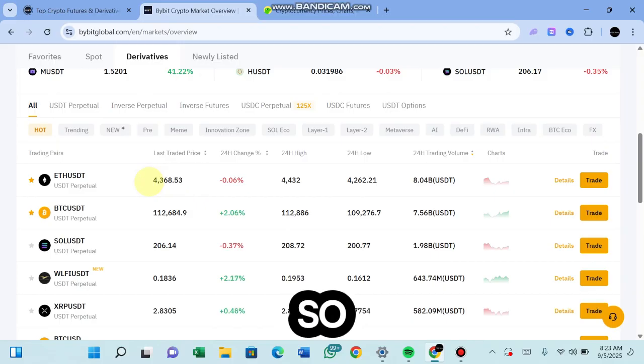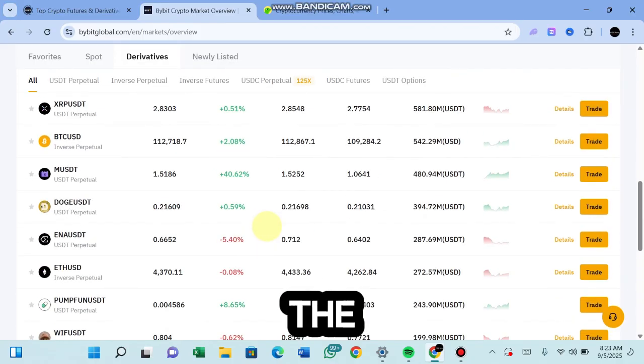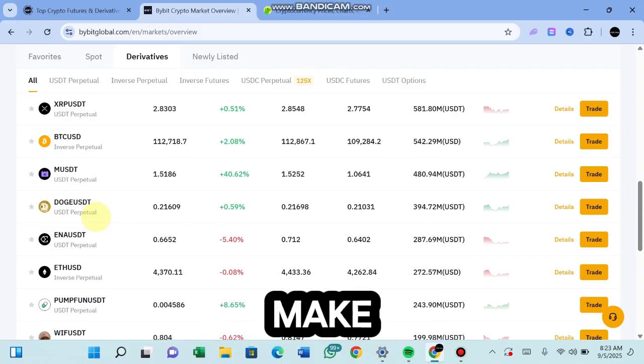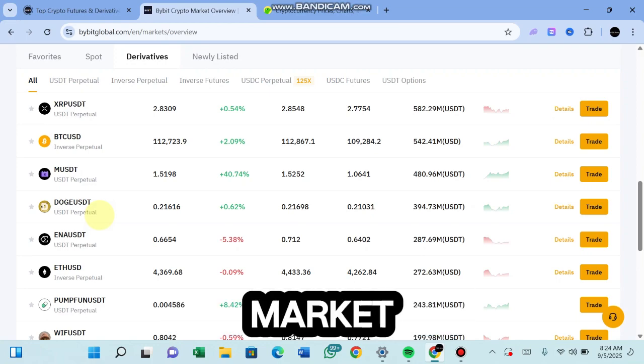There are different types of crypto pairs in the market. We have the ones that have dominance, like BTC, Ethereum, and Solana. These are the major coins. The reason I prefer trading these particular coins is because they have high market cap and high volume. Take Dogecoin, for example: the market cap is very low and it is mostly based on fundamentals, which means that if you are in a trade and Elon Musk makes a tweet, the coin can actually go against you. For example, you are shorting the coin and Elon Musk makes a bullish tweet on it, automatically the market is going to go against you.